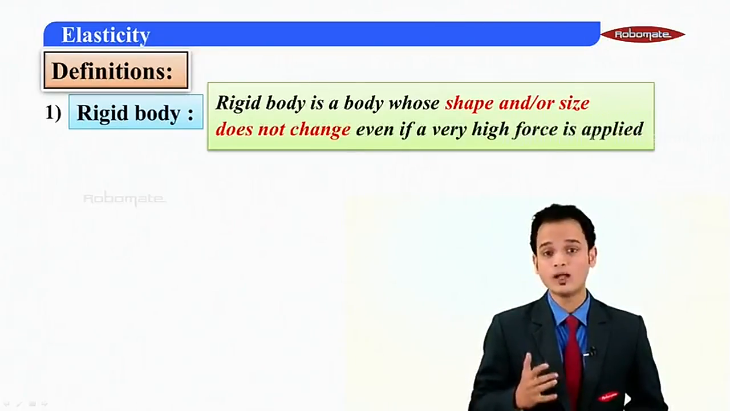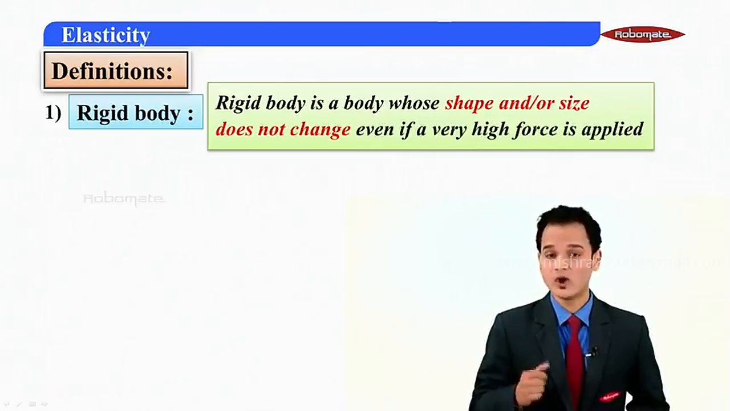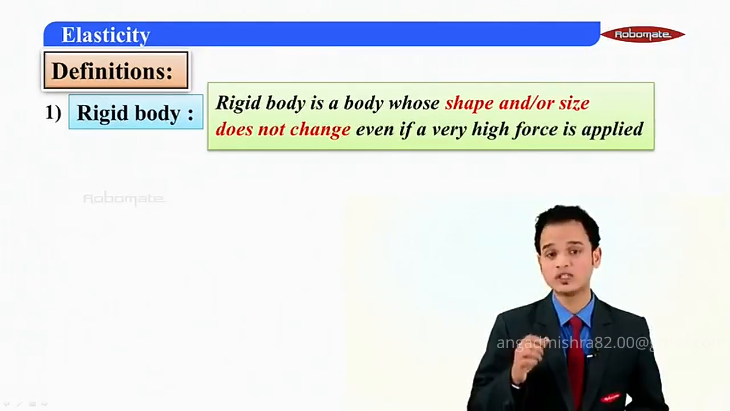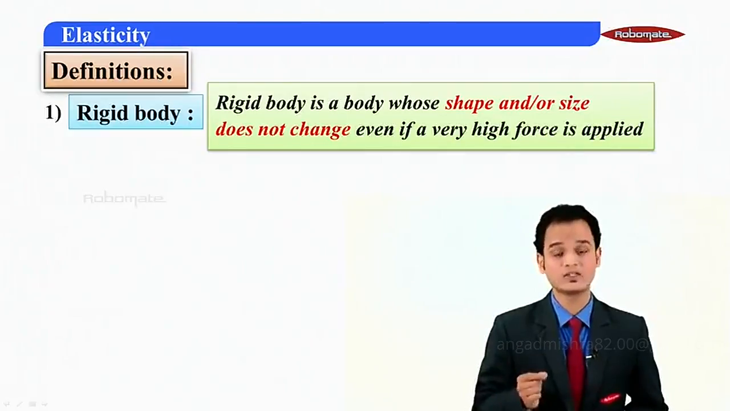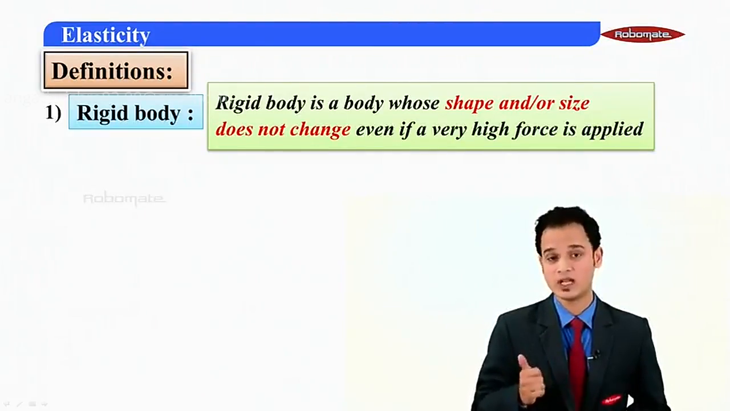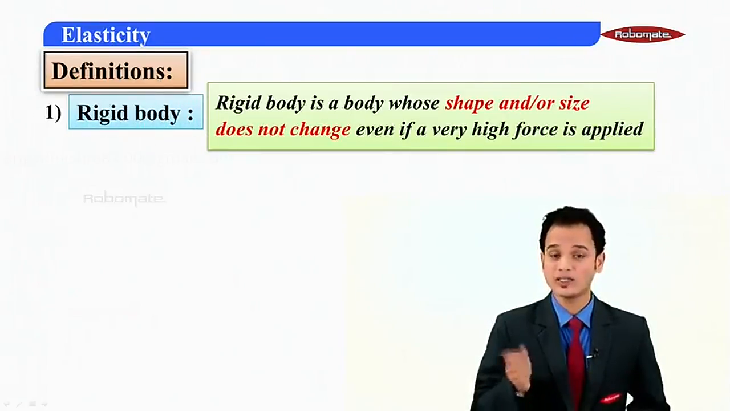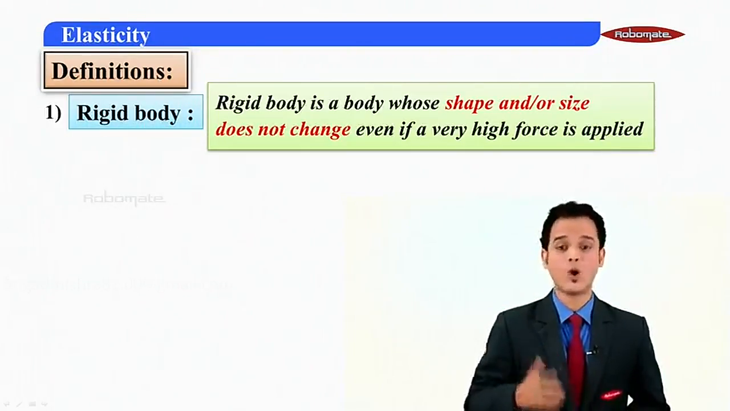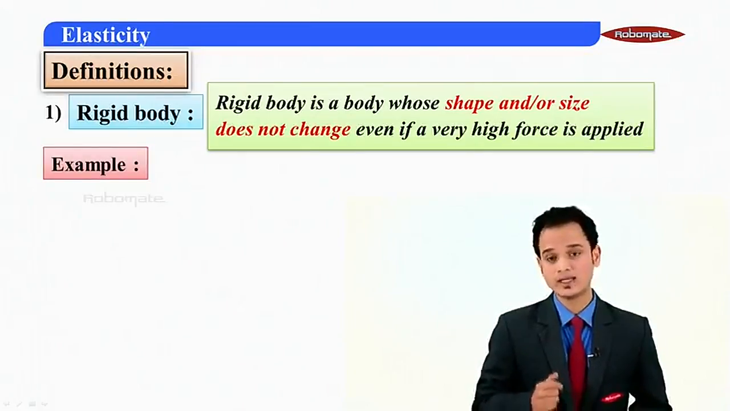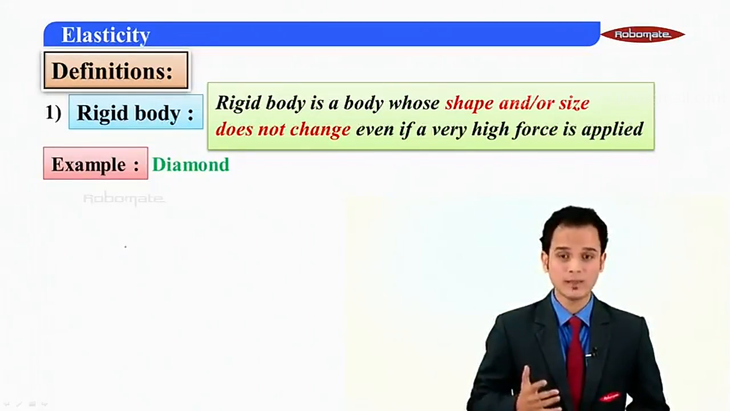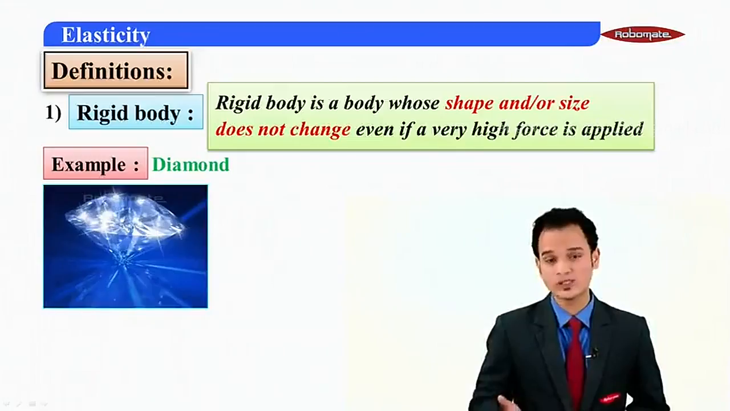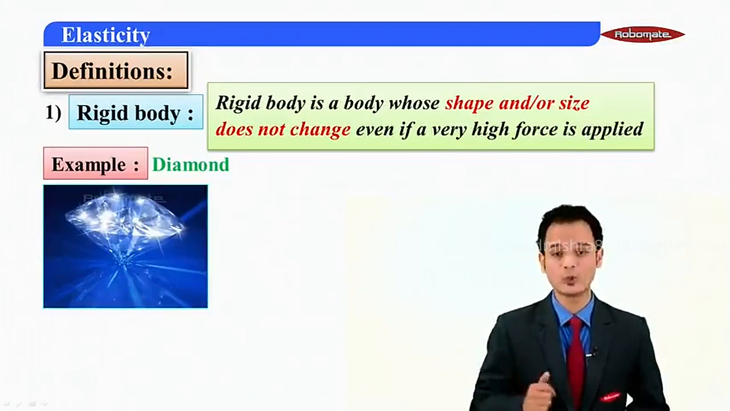That means no matter how much force you are exerting or how much pressure you are exposing a rigid body to, this rigid body is not going to undergo any change in case of shape and size, or in the other way, shape or size. Let us have a look at the example, students. The first example is diamond. Obviously, students, the hardest material known to man.